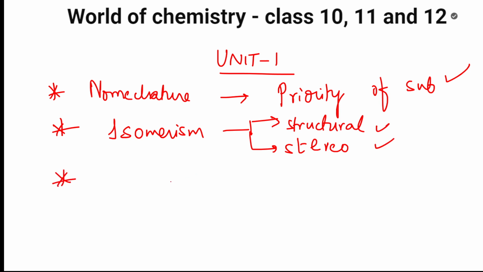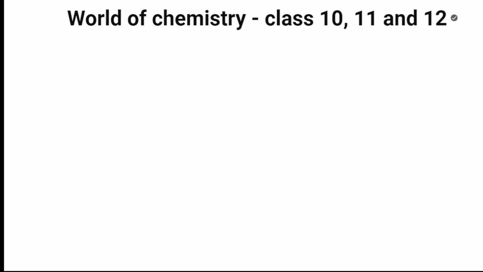Then gradually from isomerism, you are going to learn, carefully students, very important, SN1 and SN2. In SN1 and SN2, they're going to ask you the mechanism or stereochemistry. You also have to study chirality of the reaction. Chirality concept is important. Now in preparation of haloalkanes and haloarenes, a very important topic is free radical halogenation. Careful, this question is asked maximum in preparations. Free radical substitution or free radical halogenation reaction is what you should study.